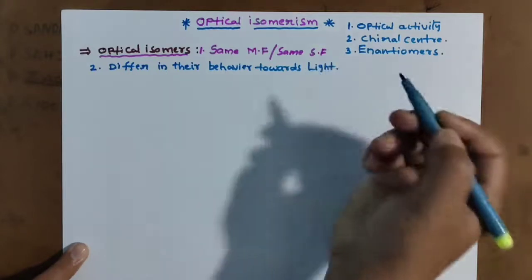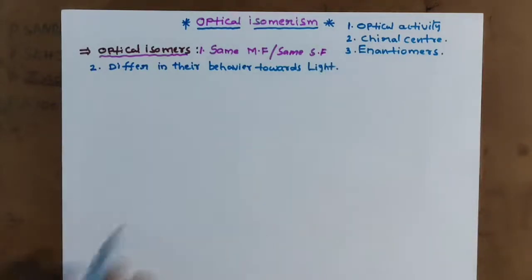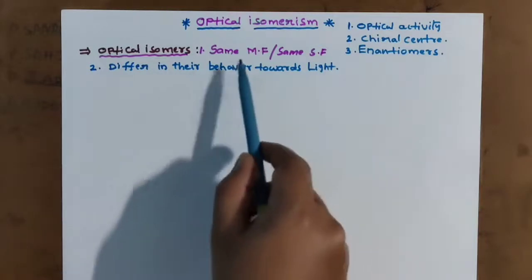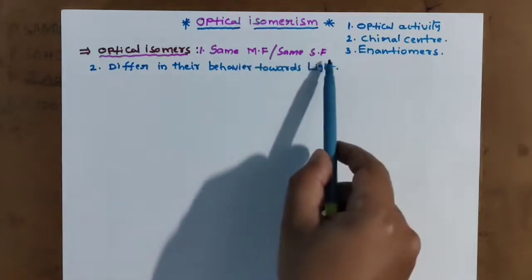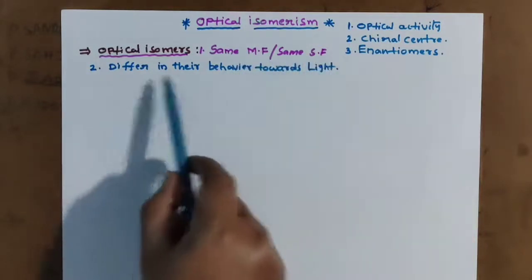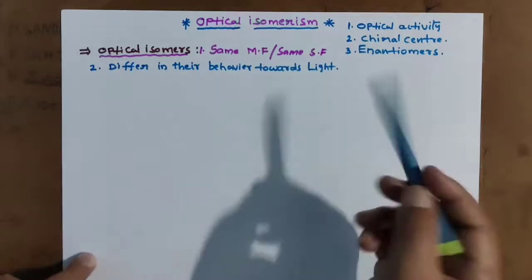So optical isomerism depends on the light: same molecular formula, same structural formula, but differ in their behavior towards light.